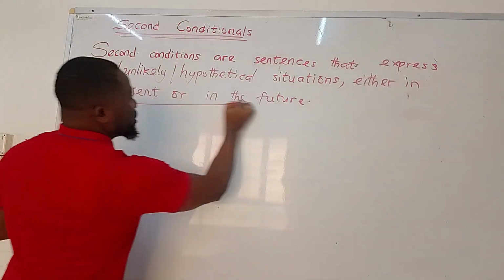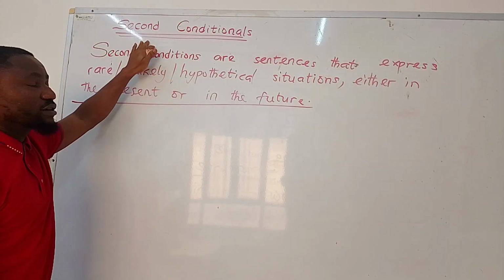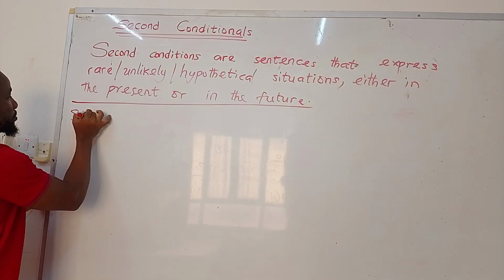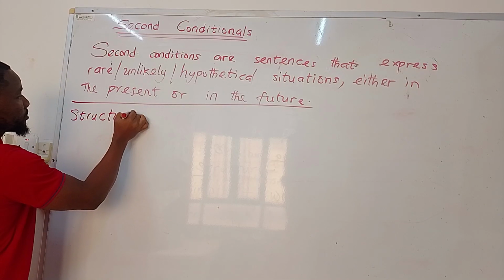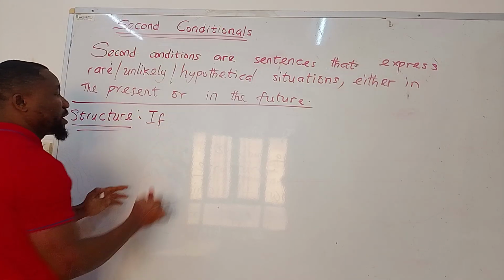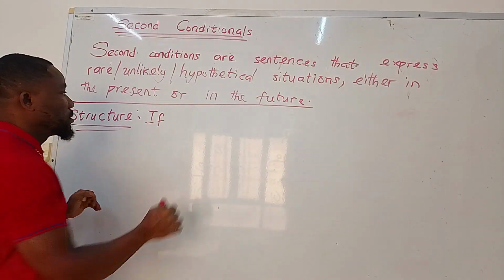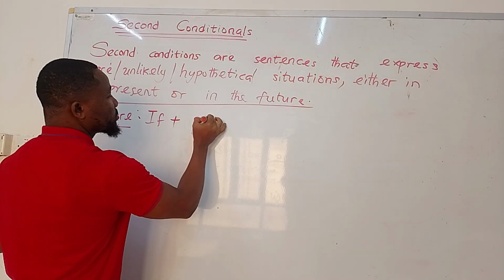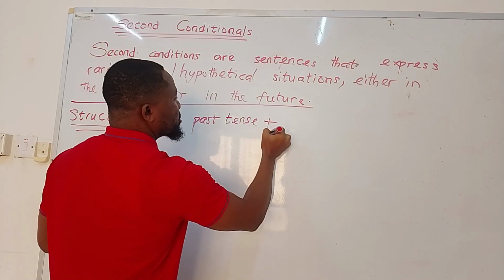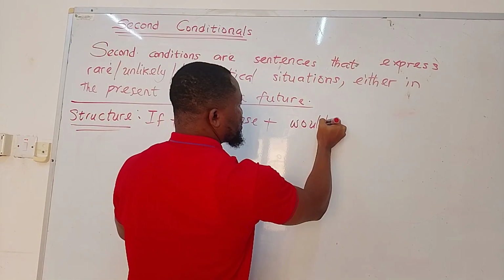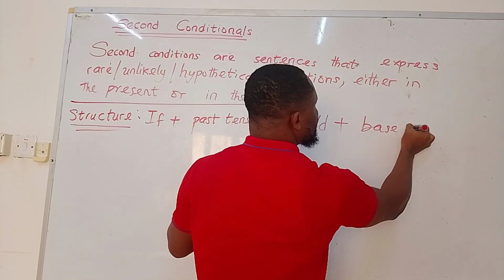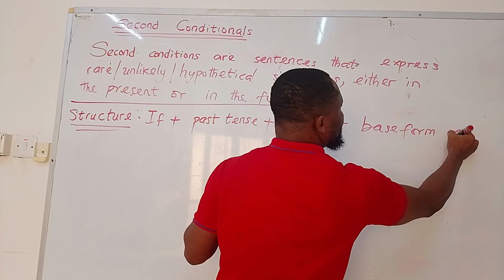So let's proceed to the structure that realizes second conditionals. The structure that realizes this is the conditional head, which is if, plus past tense, plus would, plus base form of verb.